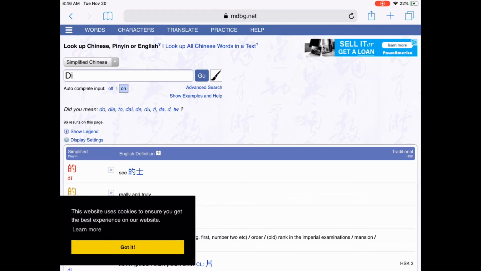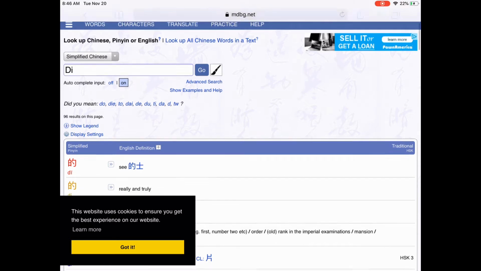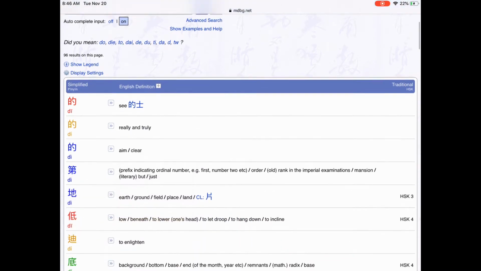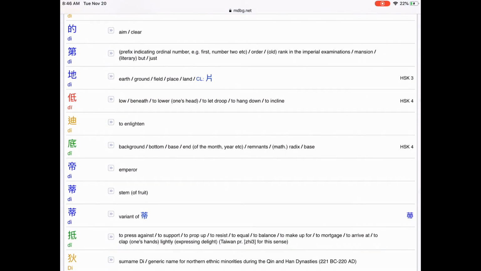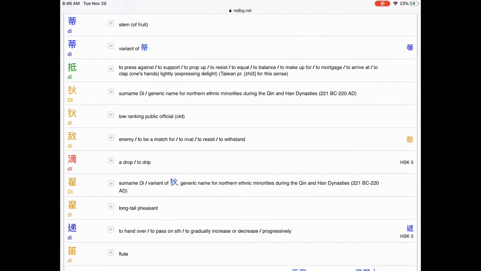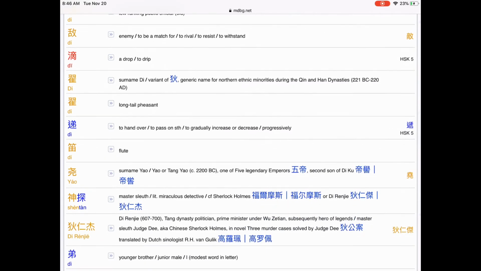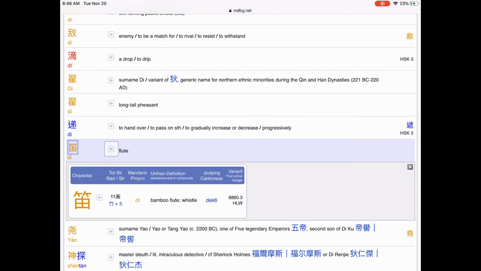There's lots of words that are going to come up because if you remember in Chinese, the tone makes the meaning, so you will find lots of words that sound like your name. So I'm going to scroll through all of these words, these characters that say D, until I find the one that's the character for my name. There it is. I'm going to select it.